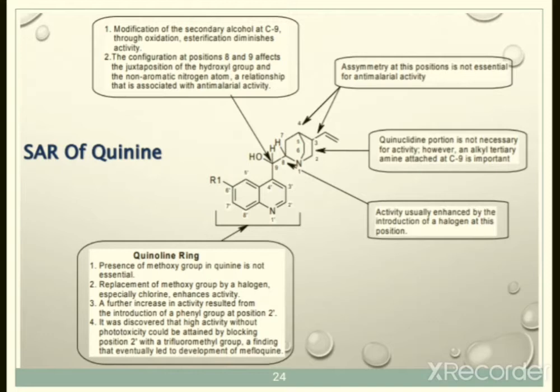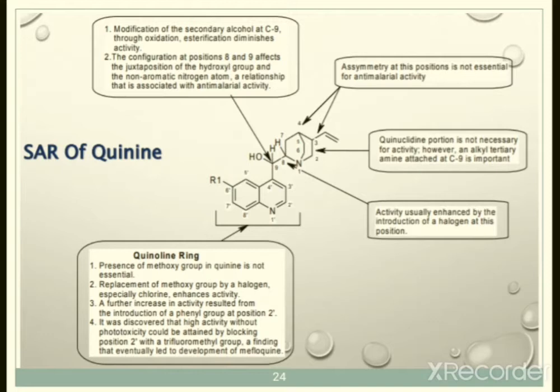At this 9 position the OH is a secondary alcohol. Through oxidation or esterification the activity diminishes. What does this mean? If we modify this secondary alcohol, the OH at the C9 position, by an oxidation or esterification reaction, it decreases the activity.